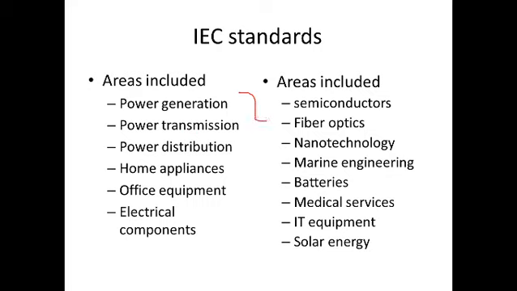First, related to power generation or high power circuits: power generation, power transmission and power distribution. For all these three, what should be the standard for designing different products? For that, IEC standards are given. Next are home appliances, office equipment, electrical components, semiconductors, fiber optics, nanotechnology, marine engineering, batteries, medical services, IT equipment and solar energy. For these various areas, IEC standards are used.